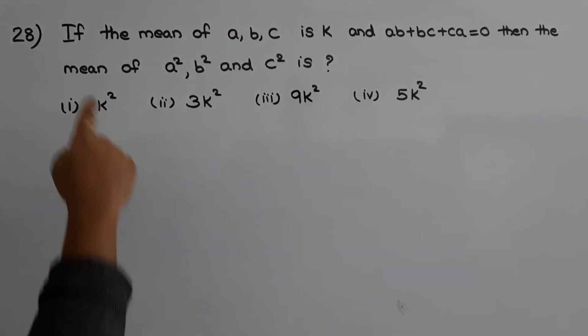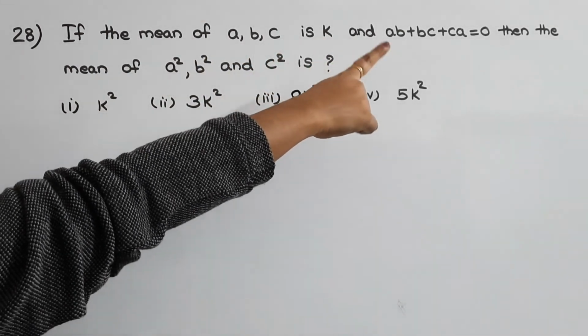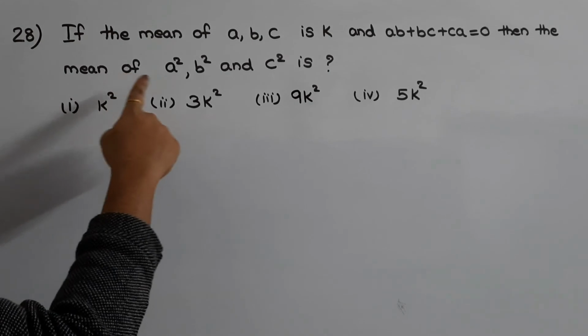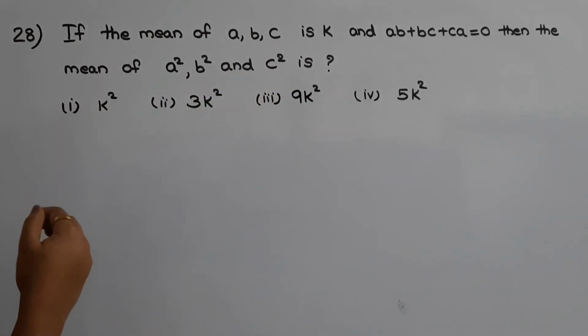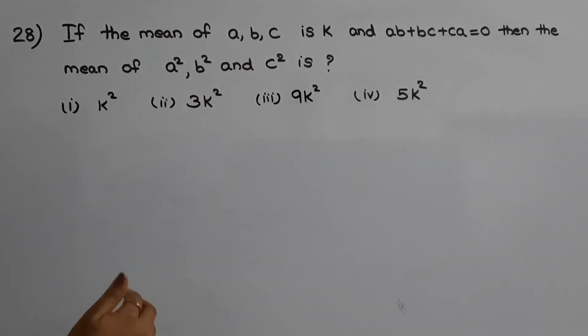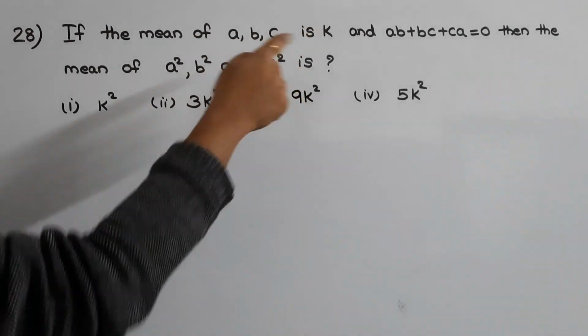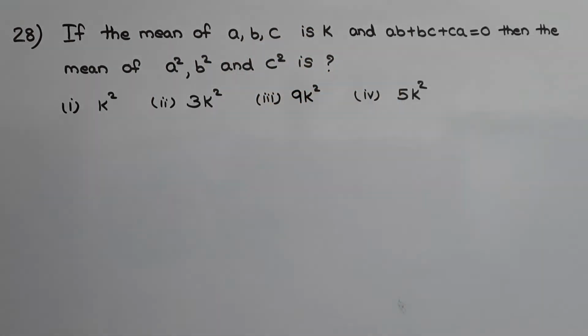The next question is: if the mean of a, b, c is k and ab plus bc plus ca is equal to 0, then the mean of a square, b square and c square is what? Okay, so we need to find out the average of a square, b square and c square. They have given the average of a, b and c as k, and they have also given that ab plus bc plus ca is equal to 0.